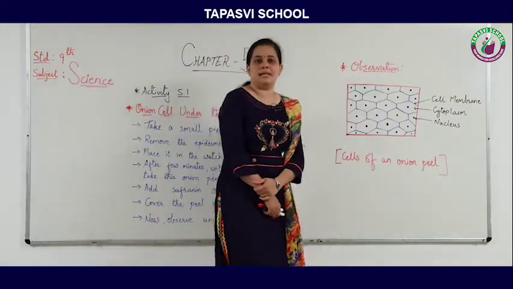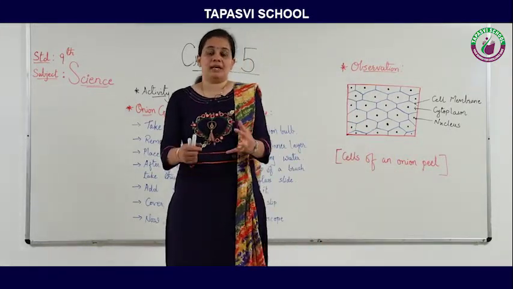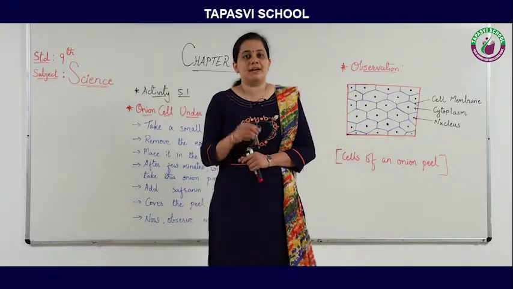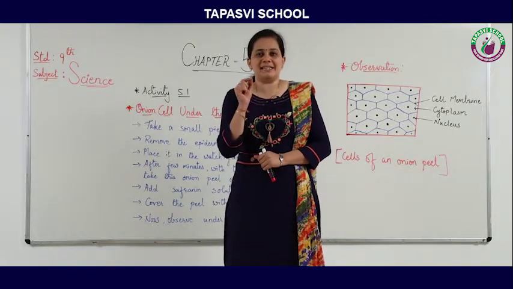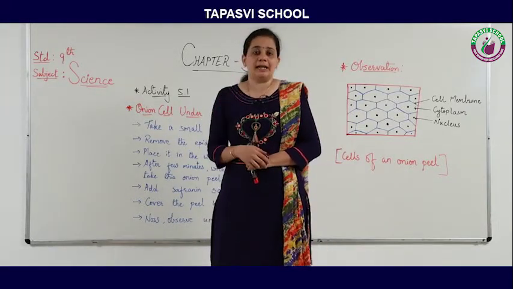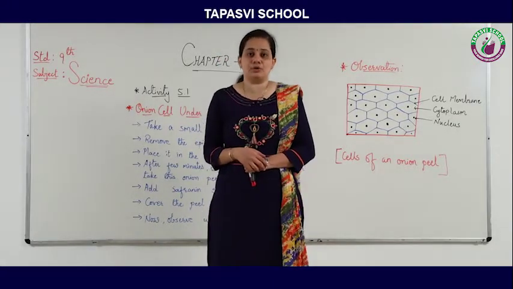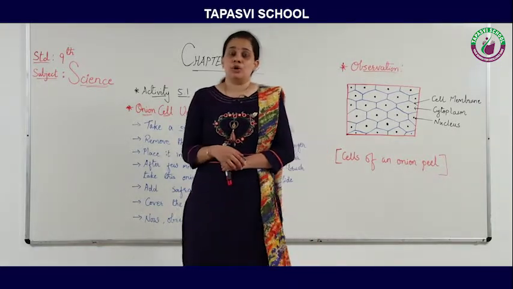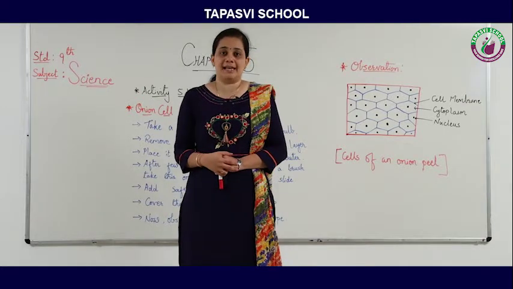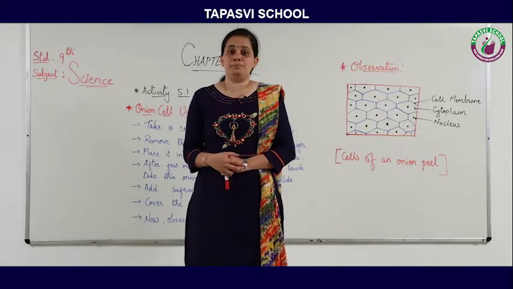So now students, let's move towards the topic, that is activity 5.1, how we can observe the cell under the microscope. As I told you before that cells are very small compartments and very tiny compartments. They are not observed by our naked eyes. So for observation of the cell we have to take the microscope. So let's go ahead and study that how we can observe the cell under the microscope. Here we are observing the cell of an onion peel.